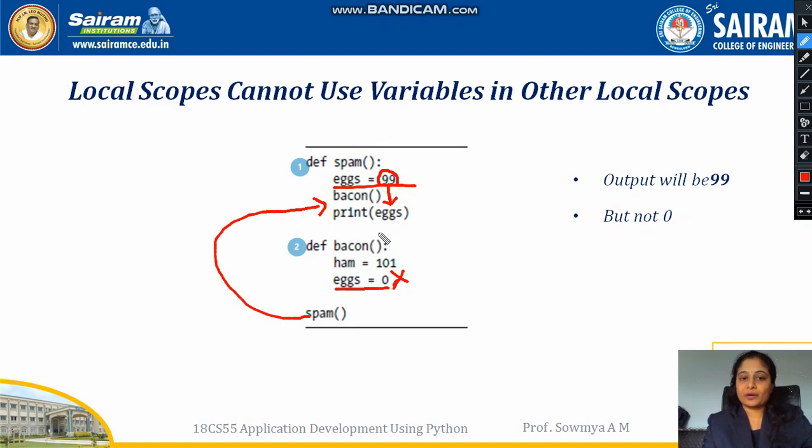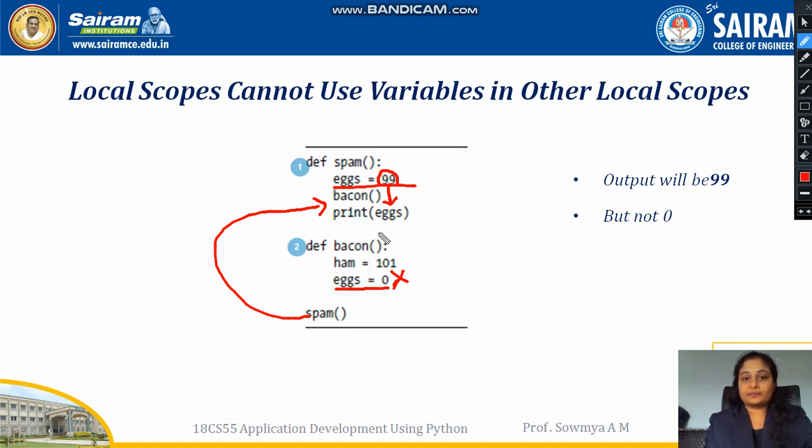If you call the function beacon, then the print statement executes, or if you print the statement from beacon, then the value will be 0, but not if you call the function spam. So this is how local variable and local space or local scope work. Here you can use two different names or a single name in two different functions. Like here, the x variable defined in the spam function is a different variable, and the x variable defined in the beacon function is a different variable. So two different scopes can define the same variable name, but they are different variables.